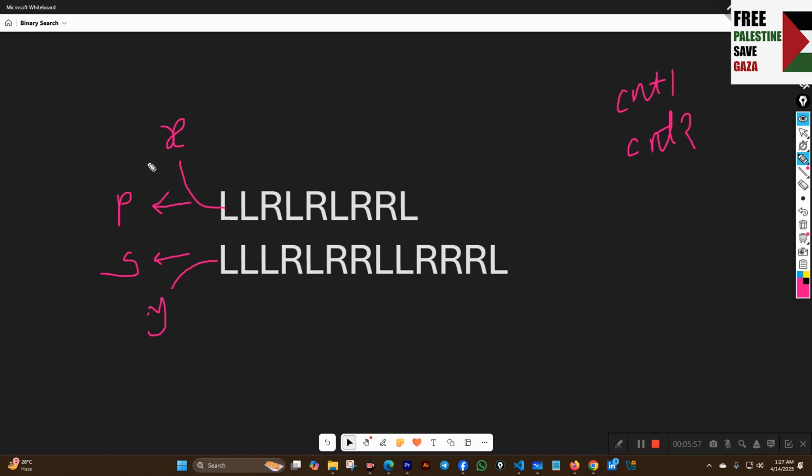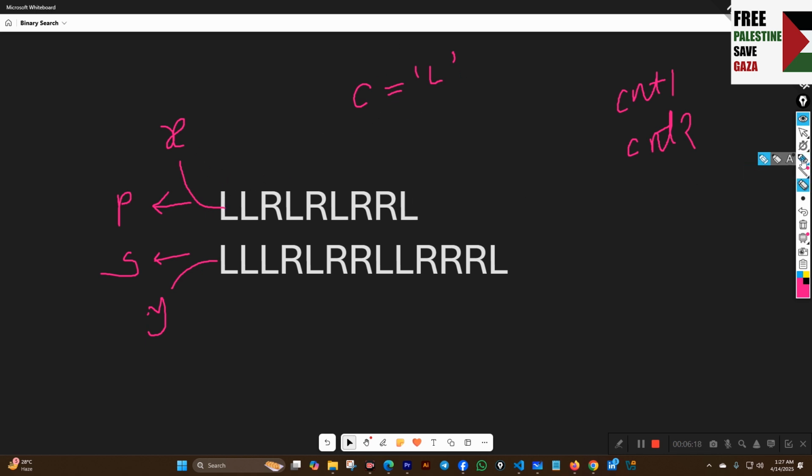Then we have to track the character from p. So we will take the first character of p in the p variable. The first character of p is L. Now we have to track the L. We have to check if this c is matched in p.